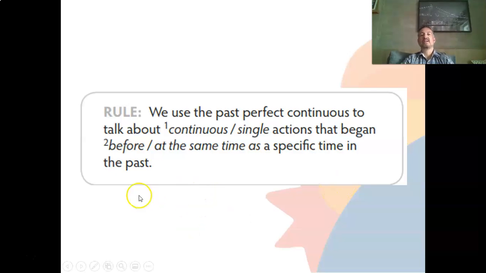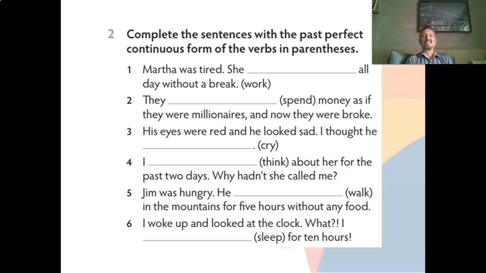So what's the rule here? We use the past perfect continuous to talk about continuous actions. Yeah, continuous actions that began before or at the same time as a specific time in the past. So this continuous action happened before another specific time in the past, or at the same time? Before. So it happens before a specific time in the past. Okay? So let's take a look at these sentences here.